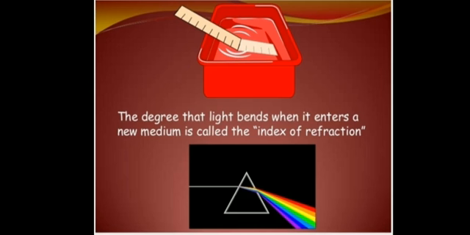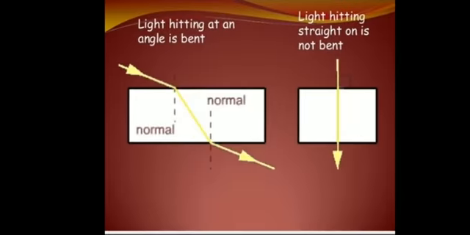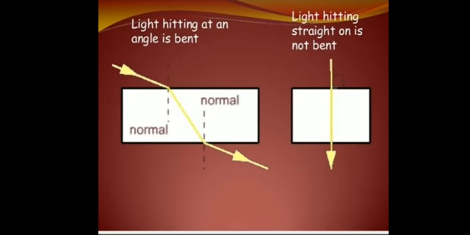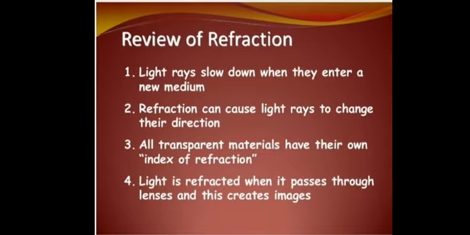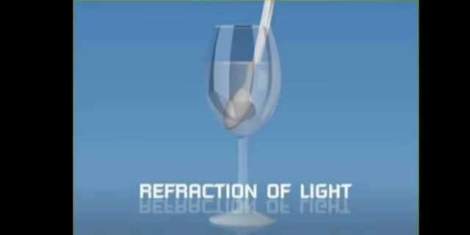Down here we can also see, children, what is that? Spectrum. When the light falls, it divides into different colors. Through the ray diagram we can see light hitting and the angle is bent. Review of refraction: light rays slow down when they enter a new medium. Refraction can cause light rays to change direction. All transparent materials have their own index of refraction. Light is refracted when it passes through lenses and this creates images.